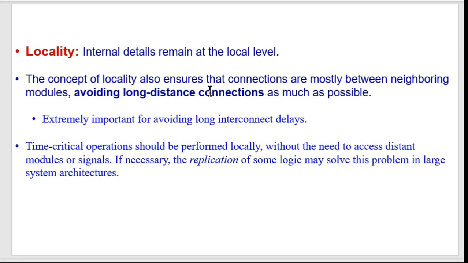We should not use a very long wire to connect one module present at one corner of the chip to another module that is present at a different corner of the chip. It may be required, and it may not be possible to completely eliminate this kind of condition, but this should be avoided as much as possible.